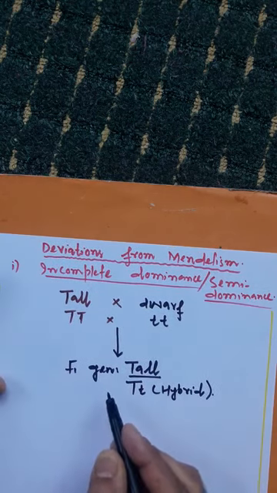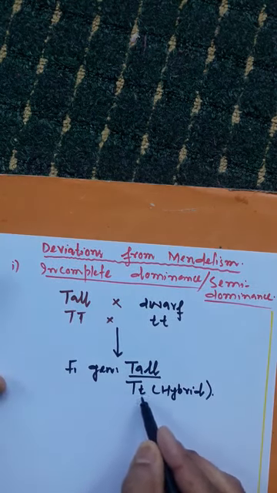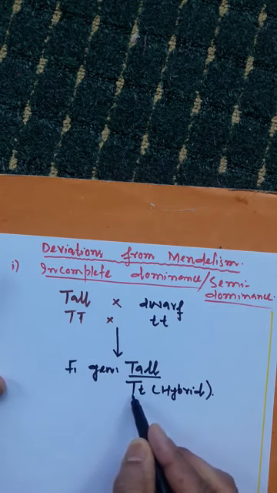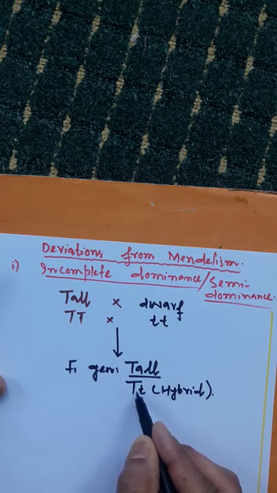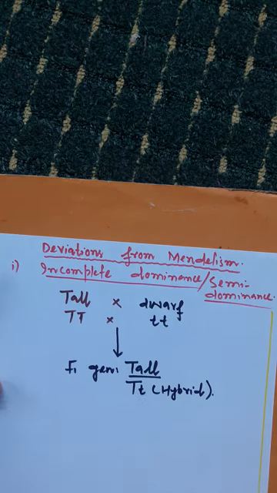But if you observe the F1 generation individuals, they possess two alleles, one dominant and another recessive, and the dominant allele, that is capital T, masks the phenotypic expression of the recessive allele and does not allow it to express.